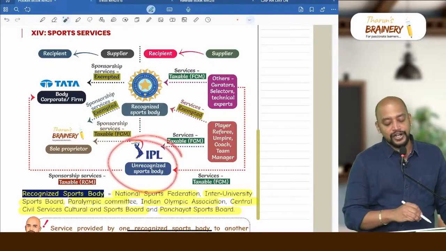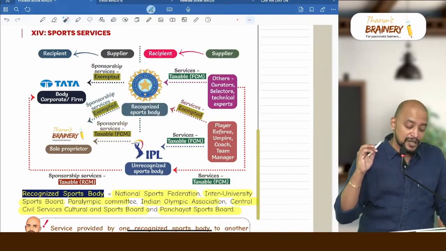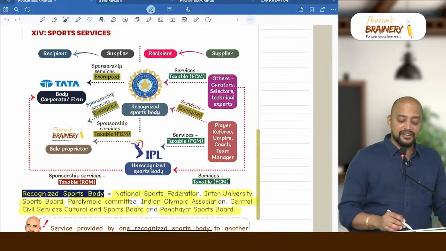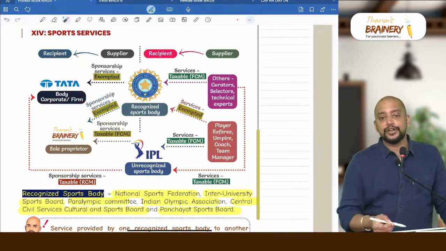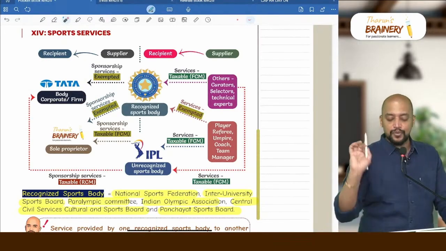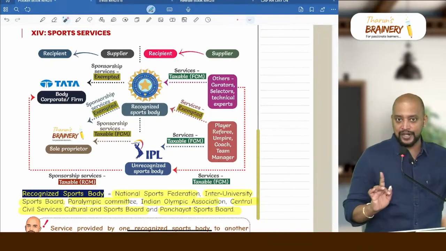So IPL will not come under recognized sports body. So therefore the sponsorship money collected by them will be taxable. Suppose if it is collected from body corporate or firm, it will come under RCM. If it is from other than body corporate or firm, it will be FCM. But what we need to remember is only exemption, that is sponsorship services provided by recognized sports body is exempted.